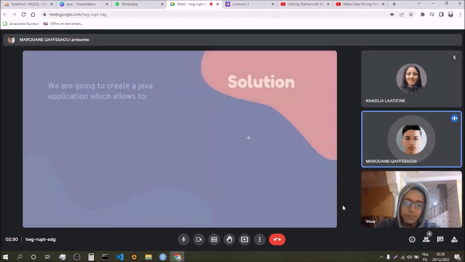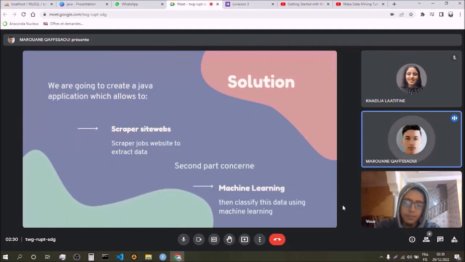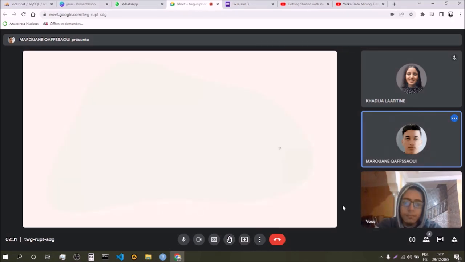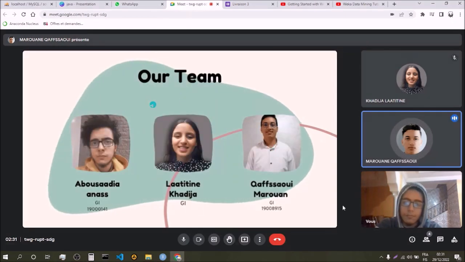So the solution that we propose is that we're going to create a Java application which allows you to scrape websites and extract data from them. The second part concerns machine learning that classifies the data. Our team is composed of أبو سعدية أنس, العتيتين خديجة, and me, قفصاوي مروان.